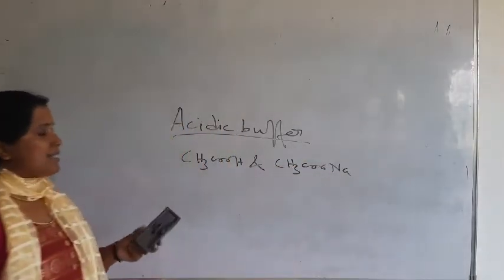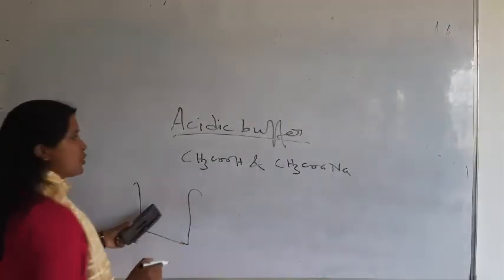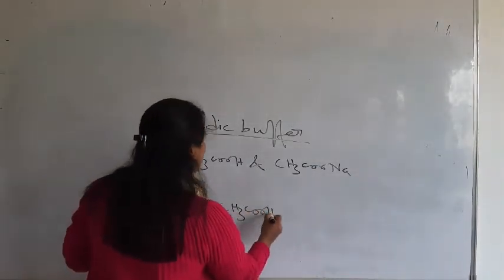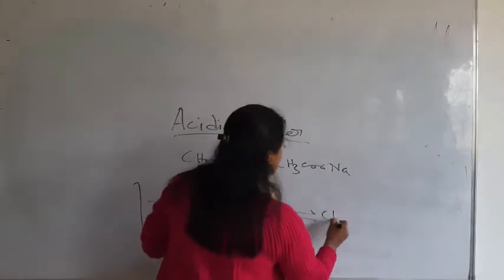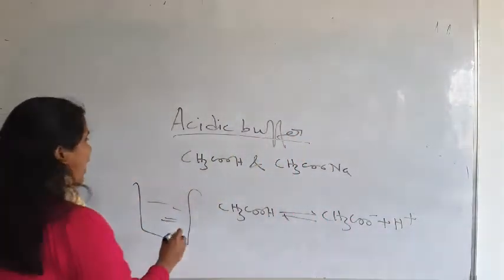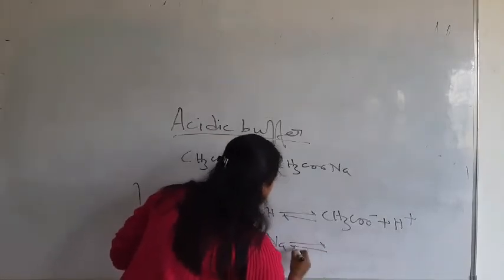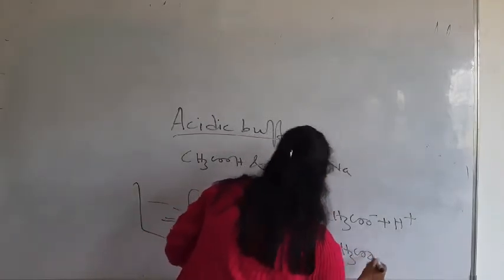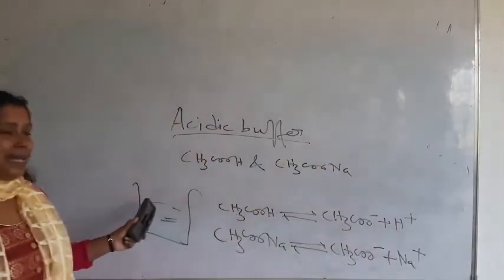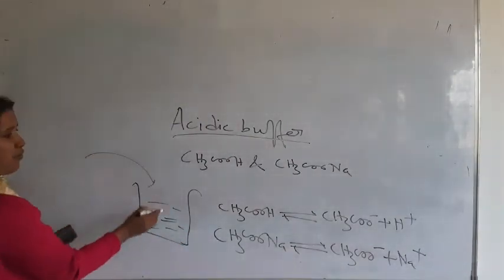In the solution, acetic acid will dissociate this way: CH3COO minus plus H plus. And sodium acetate will dissociate this way: CH3COO minus plus Na plus. In this buffer solution, you will get three kinds of ions.